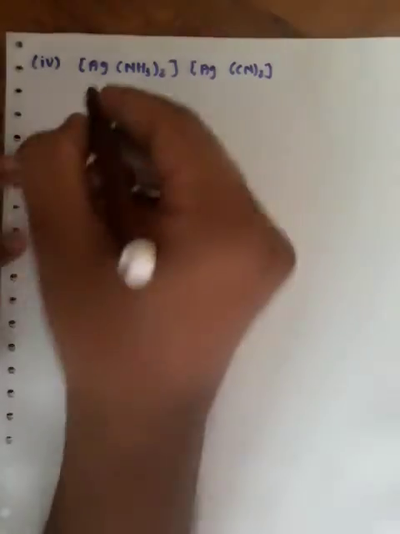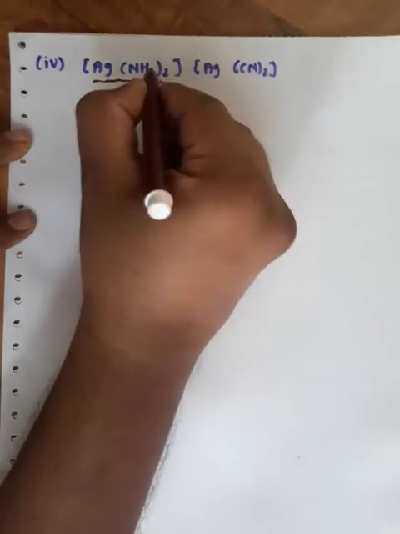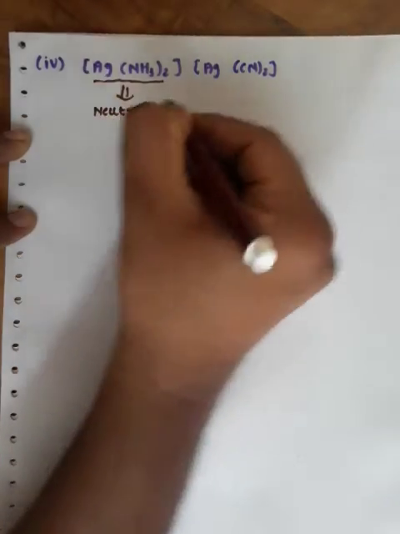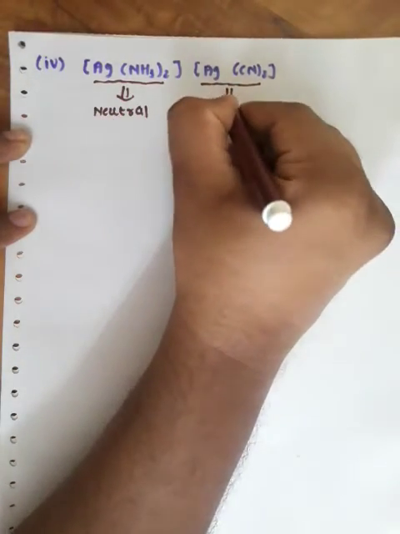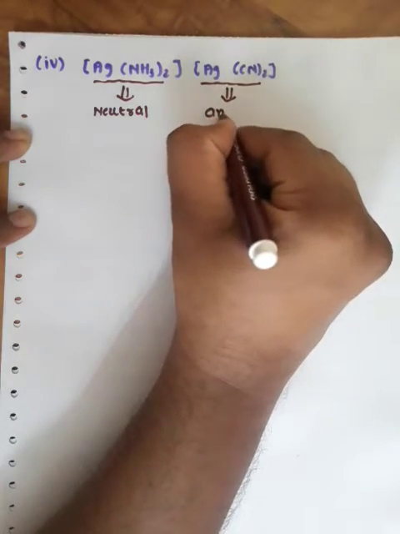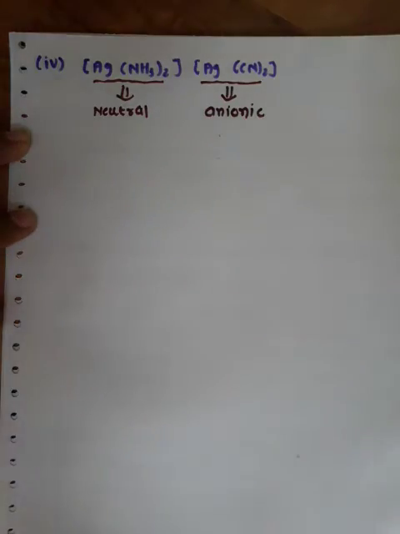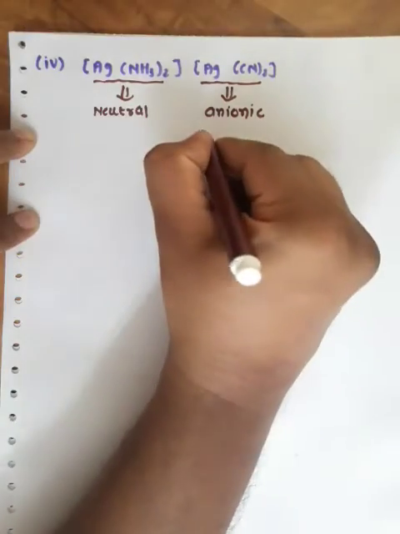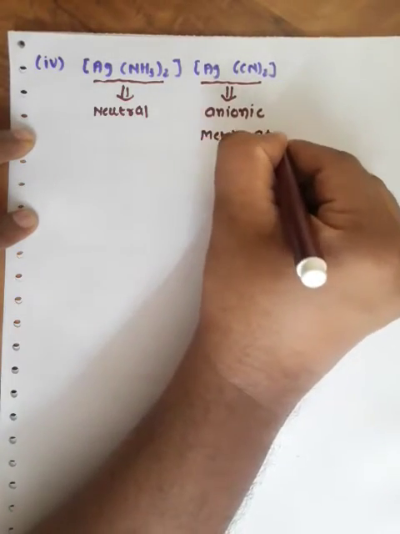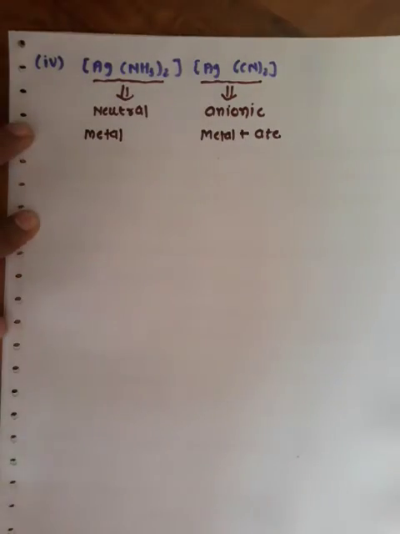In the first coordination entity, silver is surrounded by ammonia, meaning neutral ligand. Whereas in the second coordination entity, silver is surrounded by cyanide, which is an anionic, meaning negative ligand. As we know, whenever an anionic ligand is there, the name of the metal is followed by the suffix -ate, and here the name of the metal remains as it is.